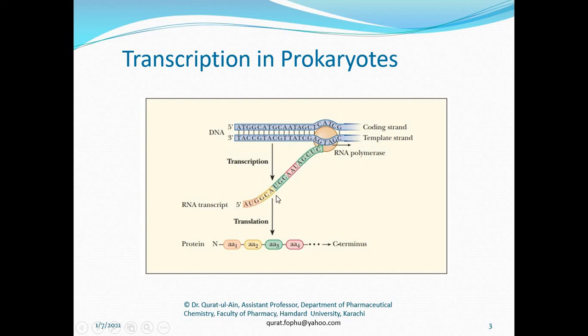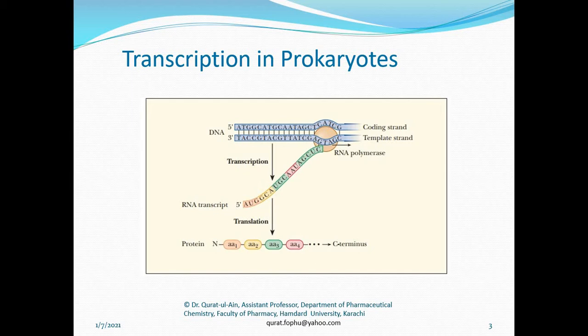You have to keep in mind that both DNA and RNA are synthesized from 5 to 3 prime, meaning both DNA polymerase and RNA polymerase have the capability to add nucleotides from the 5 prime direction to the 3 prime direction.